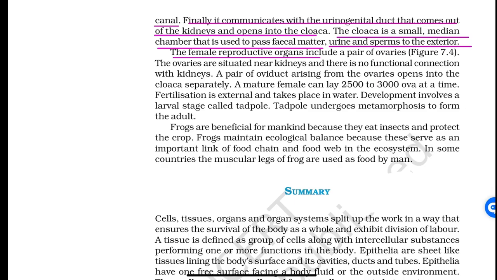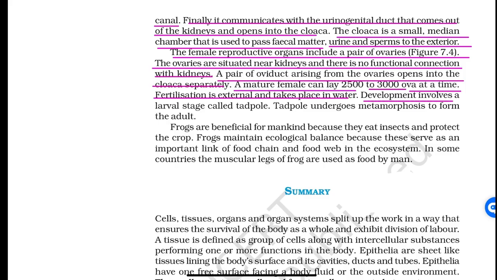The female reproductive organ includes a pair of ovaries. The ovaries are situated near kidneys and there is no functional connection with kidneys. A pair of oviducts arising from the ovaries open into the cloaca separately. A mature female can lay 2,500 to 3,000 ova at a time. Fertilization is external and takes place in water. Development involves a larval stage called tadpole. Tadpole undergoes metamorphosis to form the adult.